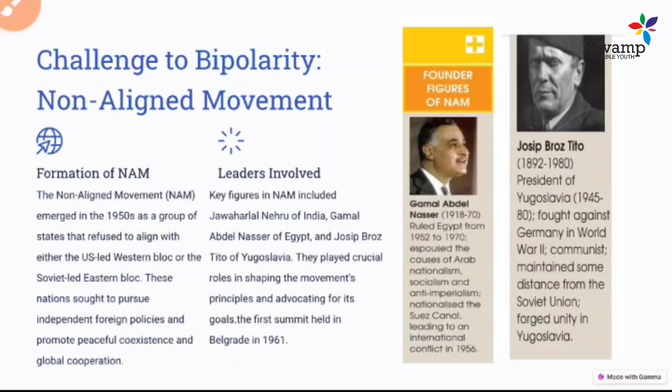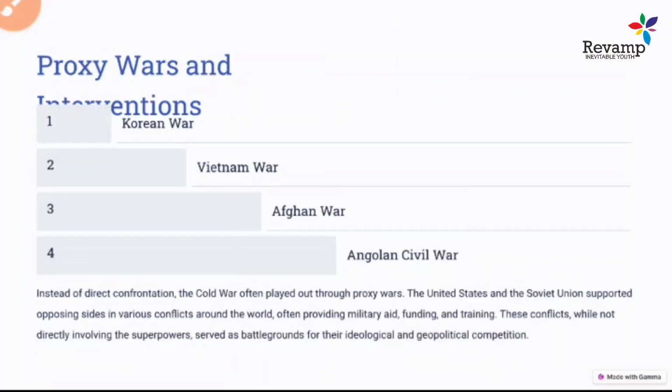This is an important thing you need to remember: the first session was held in Belgrade in 1961. You also need to learn the names of the leaders involved, like Nehru, Gamal Abdul Nasser, and Josip Broz Tito, and which country they belong to. Maybe some matching-type question may be asked in the CUET exam. So these are the things you need to understand.